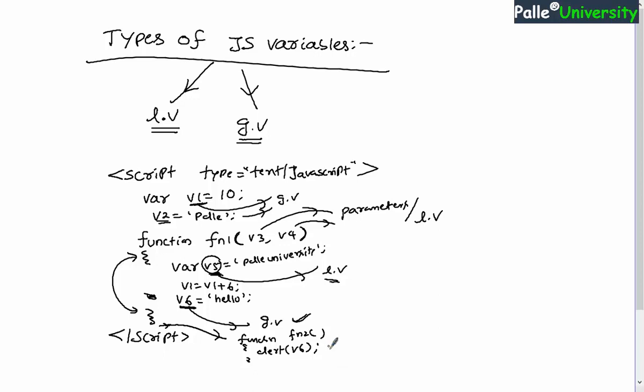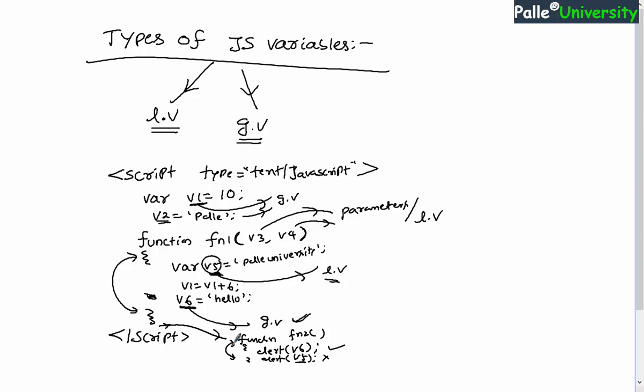Definitely this code will work and you will get hello as output. But if you try to write alert of v5, definitely you will get an error. While executing this code, when the execution goes into this second alert box, obviously here you will get an error stating that v5 is not available inside this fn2 function, right? So I believe you understood the point.